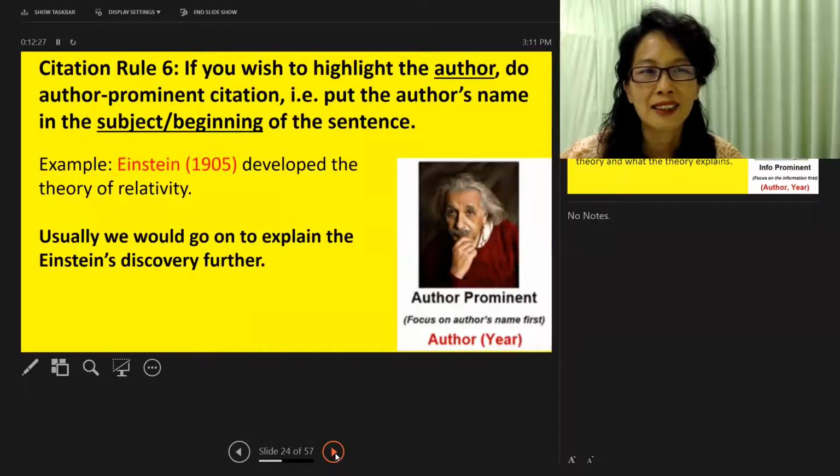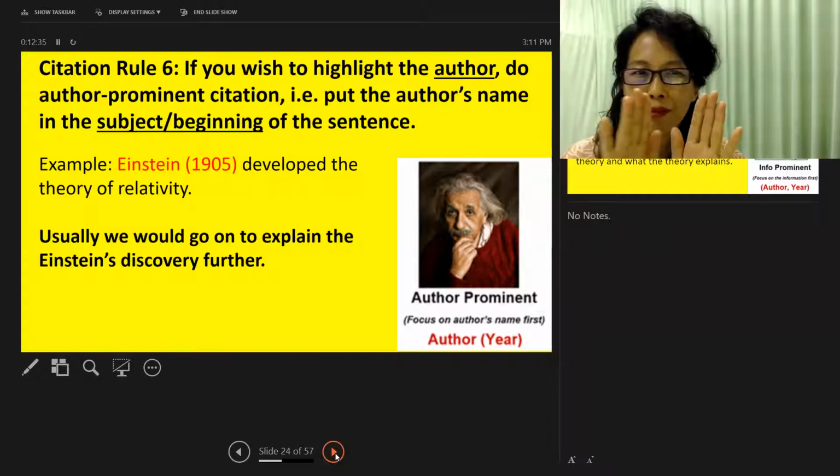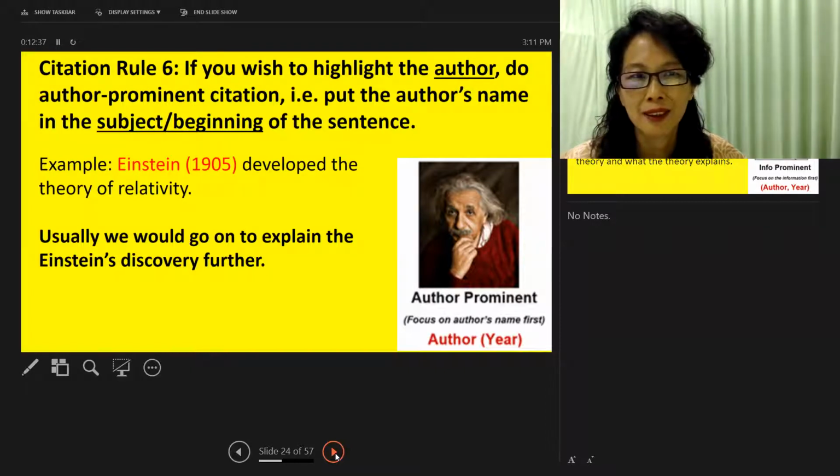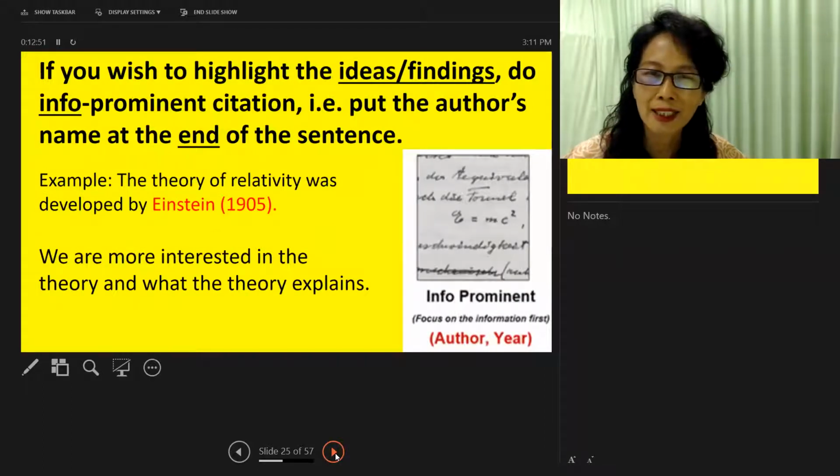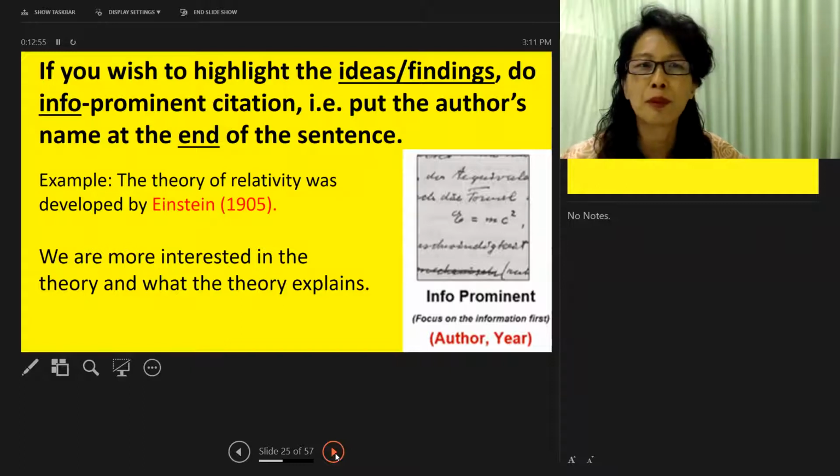Okay, citation rule 6. If you wish to highlight the author, you do author prominent citation. That is, you put the author's name right at the beginning of the sentence. Like Einstein 1905 developed the theory of relativity. Then we will go on to explain Einstein's discovery further, how he came upon it. You know, the focus is on him. If you want to highlight the ideas or the findings, you do information prominent citation.